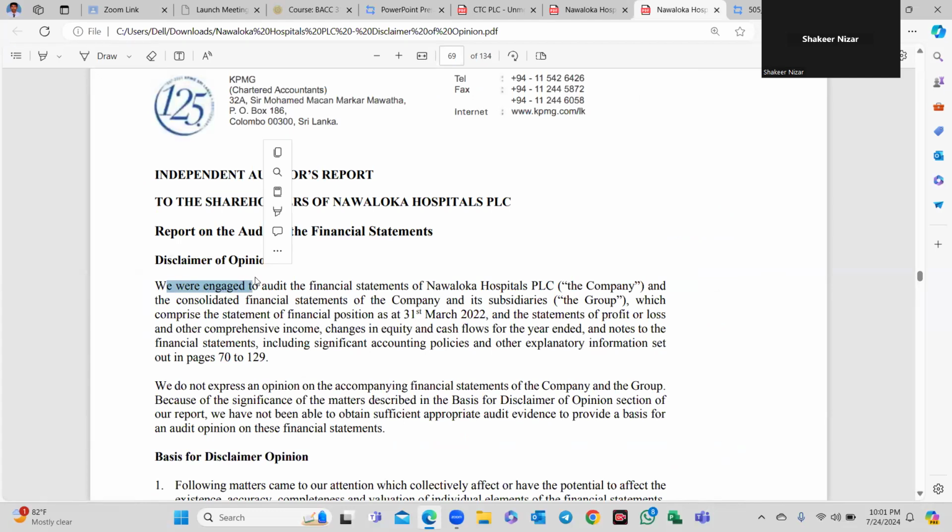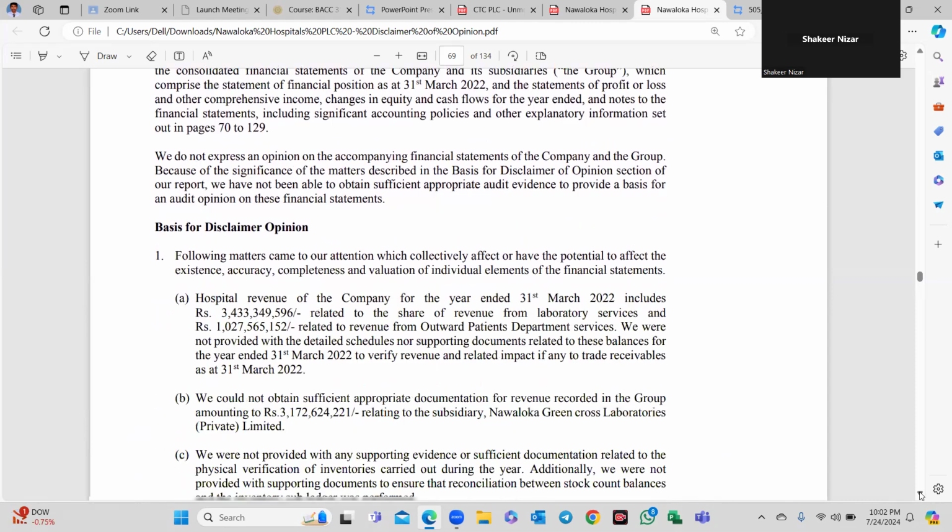in the audit of Navaloka PLC, the consolidated financial statements of the company and its subsidiaries, which comprise the financial position as at 31st March 2022 and the P&L. We do not express an opinion. We are not providing any kind of opinion in this regard. Basis for opinion: due to this reason, we are not providing any kind of opinion.